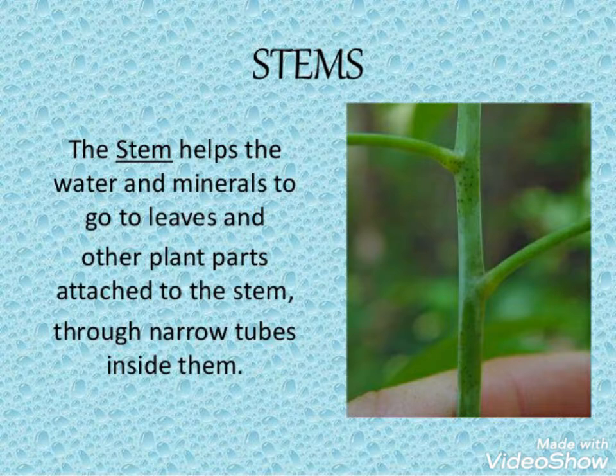Now we have the stem. Stem helps water and minerals to go to the leaf and other parts of the plant. A stem is a very, very important part of the plant. It is a narrow tube-like structure which acts as a connection between the roots and the leaves. So the stem allows all the things to pass through it and reach either the leaves or the roots.